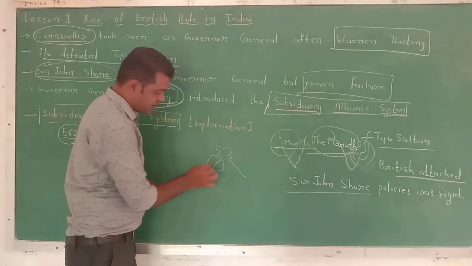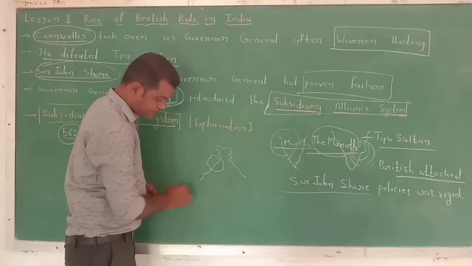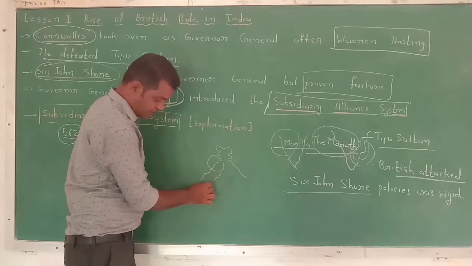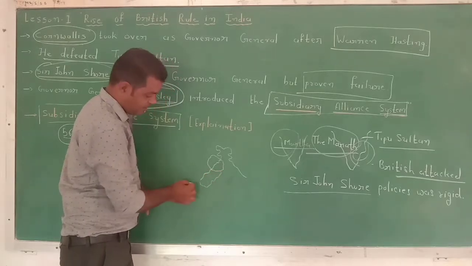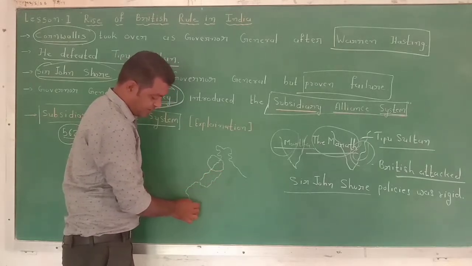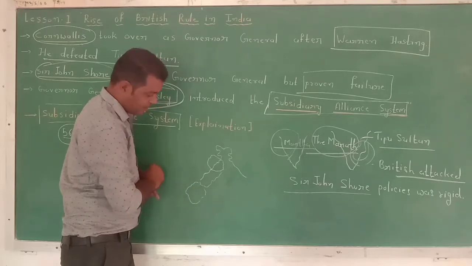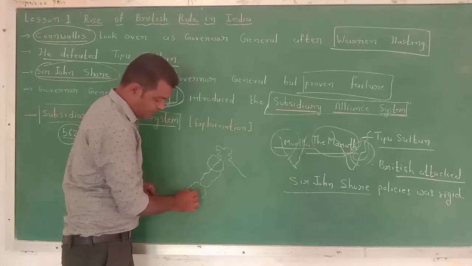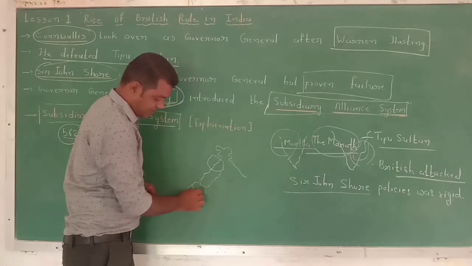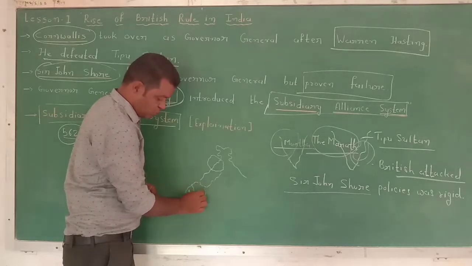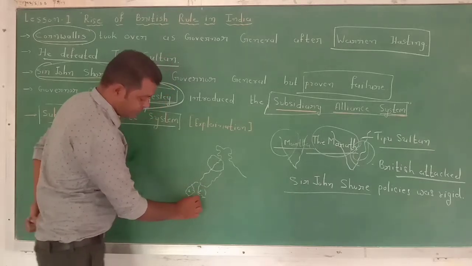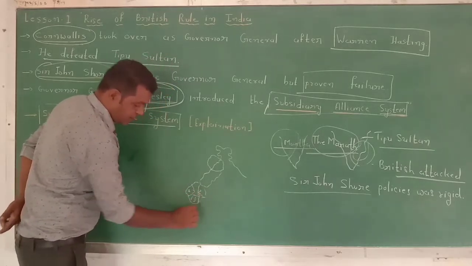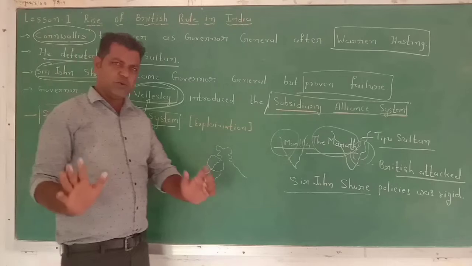So present Punjab was up to here. Then this is Rajputana, Rajasthan, and this is the Gurjars, that means presently Gujarat. So there were so many princely states in the particular region, like 1, 2, 3. You can understand it this way.